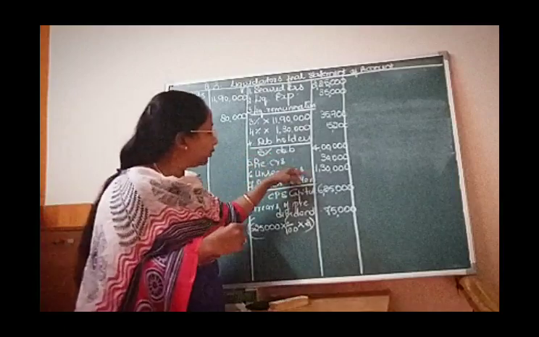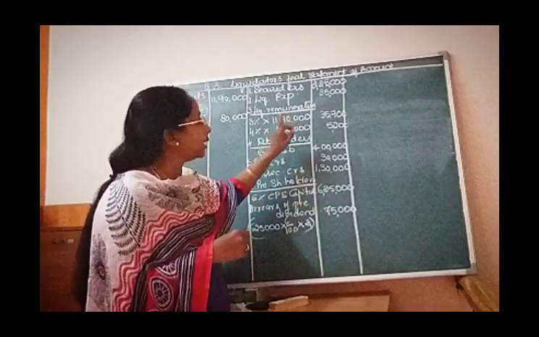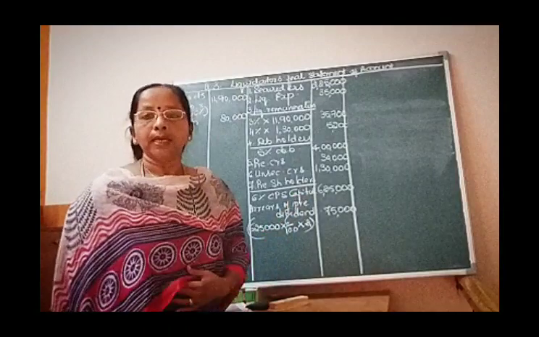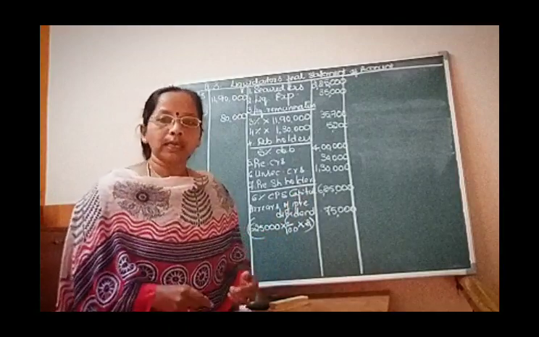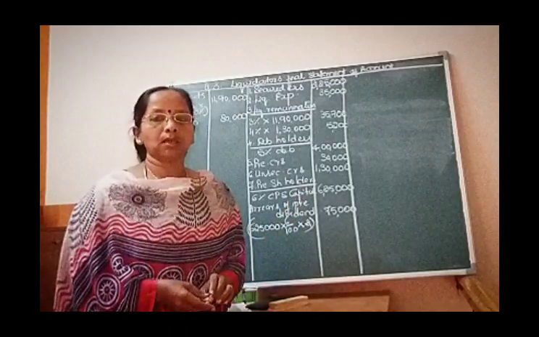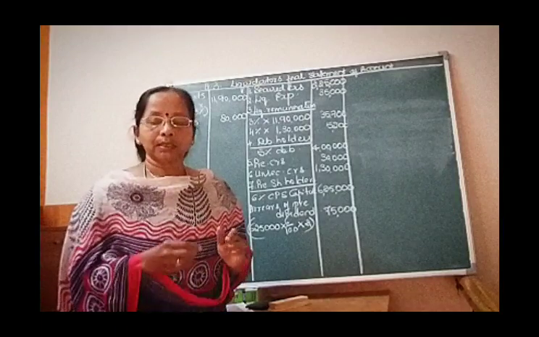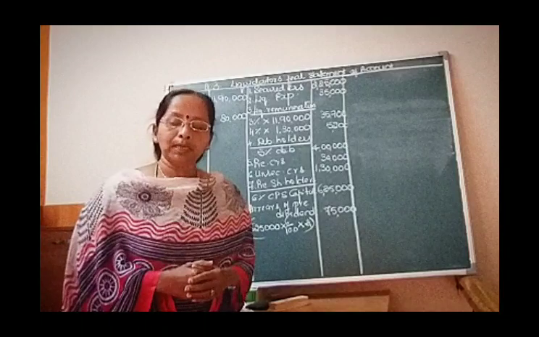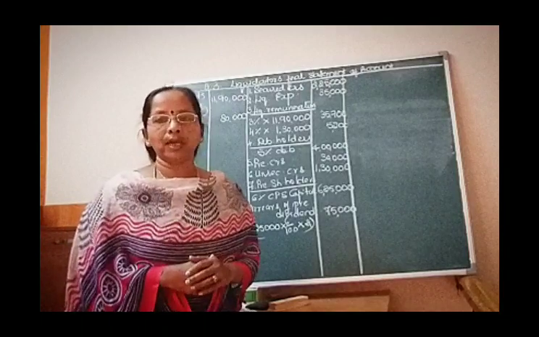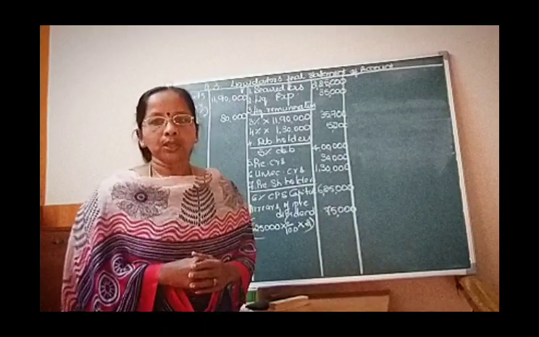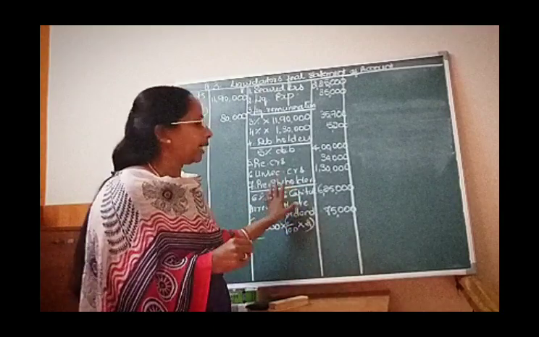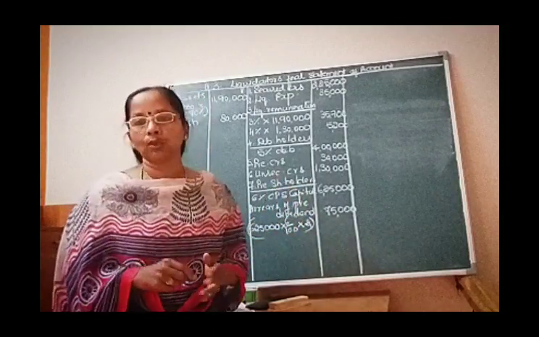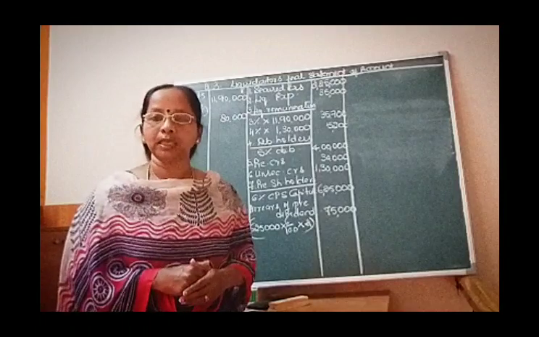But if you check these payments together, it is going to be more than 12,70,000, which is not possible because our receipts is only 12,70,000. You can make payment only to the extent of the amount available. So when it is exceeding the cash here, there is a direct assumption that we are not going to make any payment for equity shareholders.